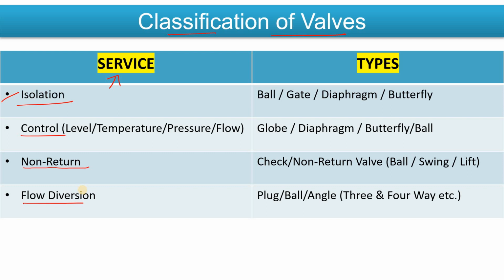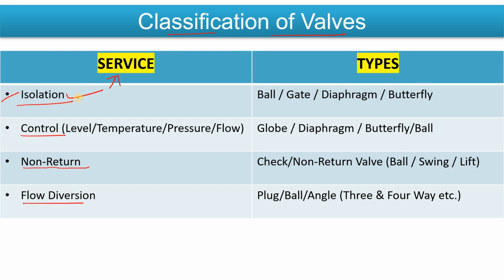Same, there is the rotary valves or quarter turn valves, which turn on or off when you rotate the ball at 90 degrees, right? So those are the different things which we are discussing. But right now, if I classify the valves on the basis of service, the first valve is the isolation valve, right?